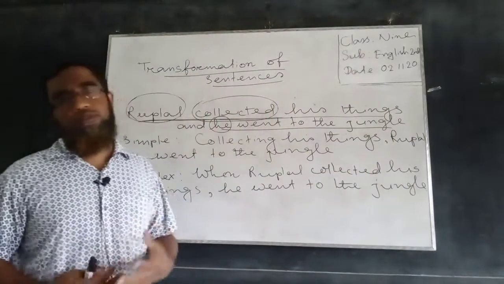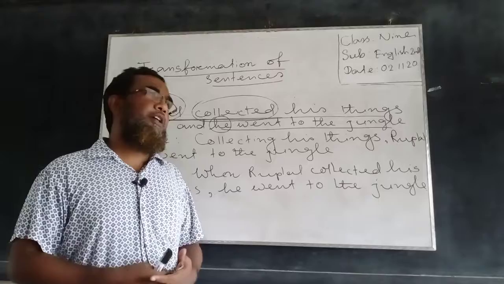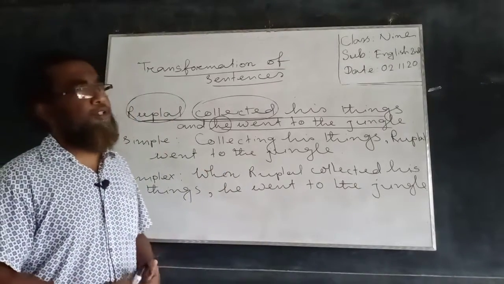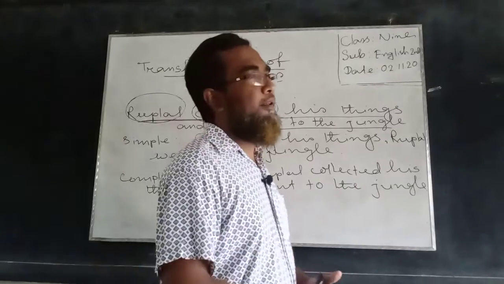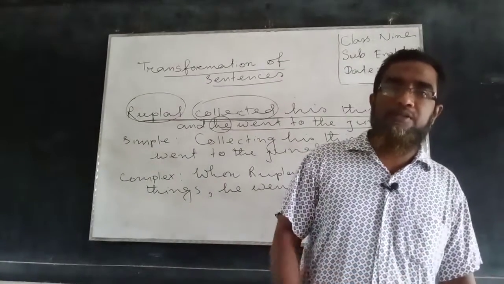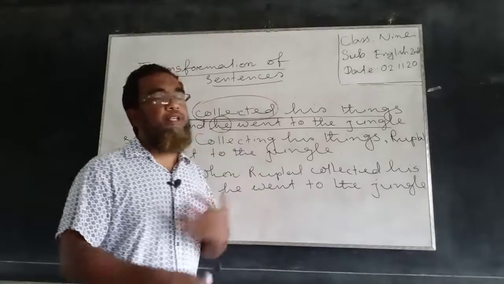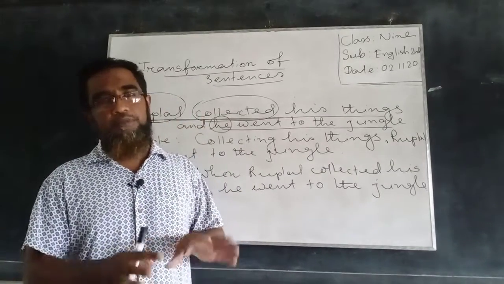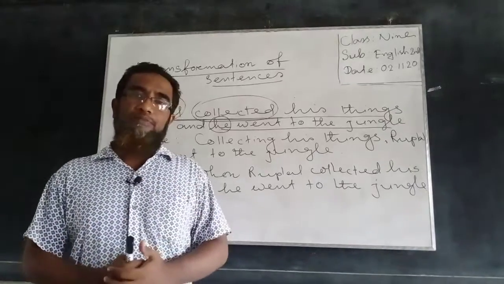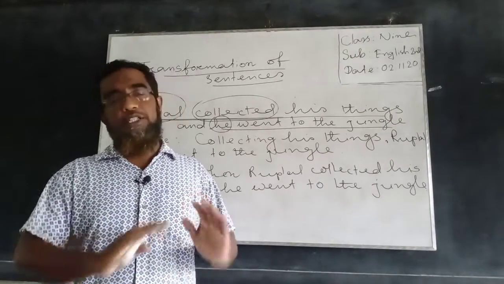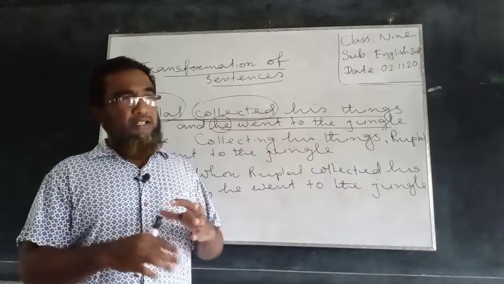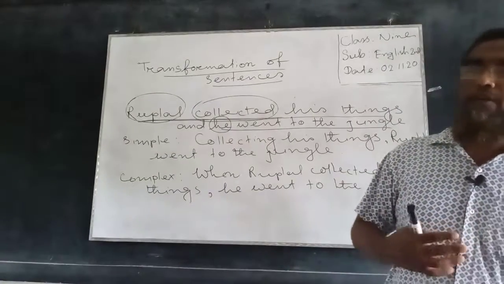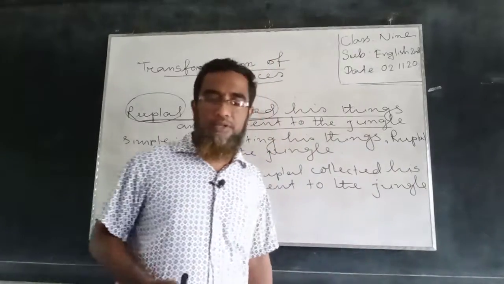We have to learn how to transform a phrase into a clause. Then we have to learn how to transform a principal clause into a subordinate clause, and how we can transform a subordinate clause into a principal one. So these are the techniques. If you can learn this technique, you can easily transform a simple one into a complex one, a complex one into a simple one, and a complex one into a compound one. So this is the technique.